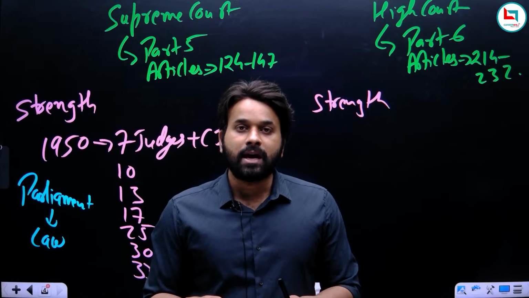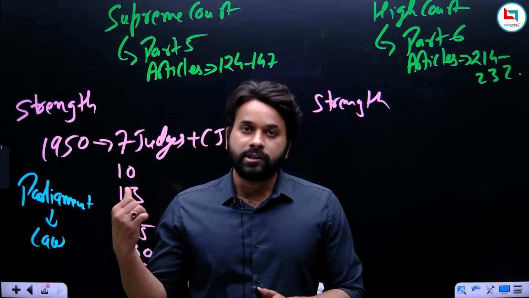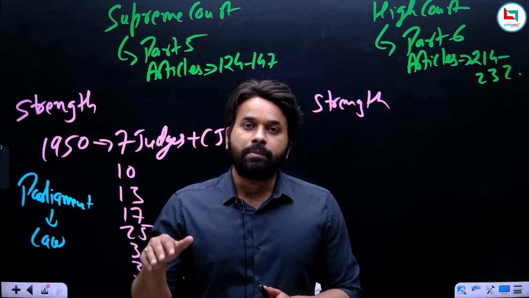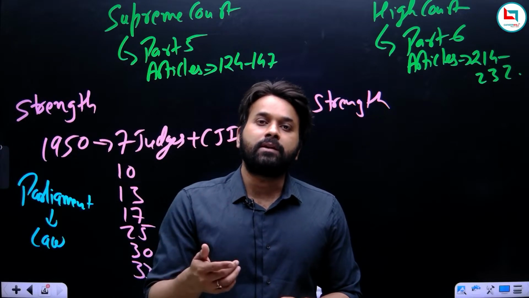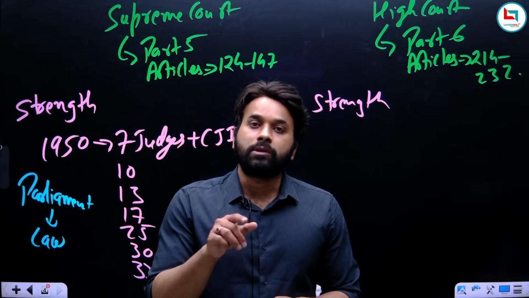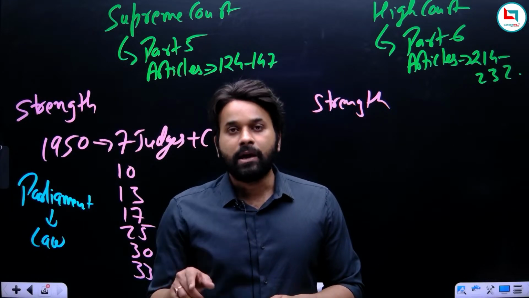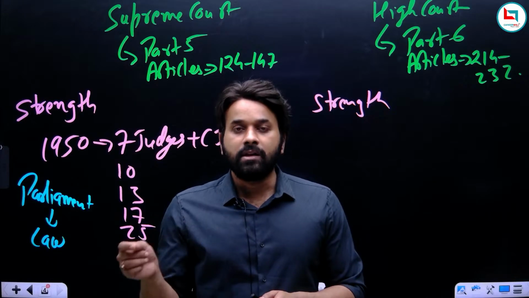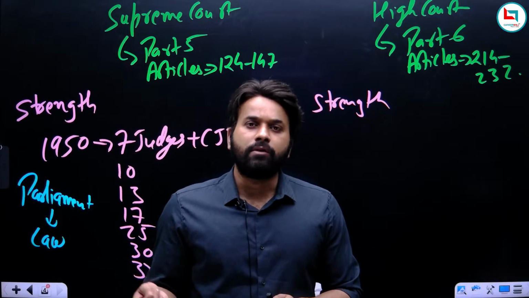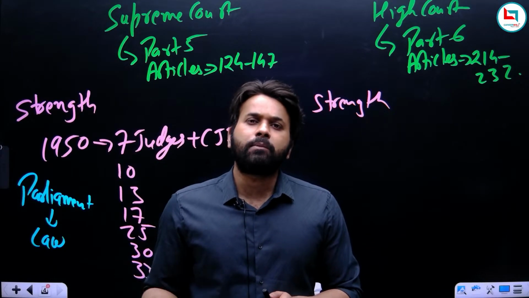I hope you are understanding the comparison. In the constitution it is mentioned how many judges there will be in the Supreme Court, but not how many in the High Court, because it all depends upon the workload. So Allahabad High Court should have the highest number of judges, whereas any other court without the same workload will have fewer judges.